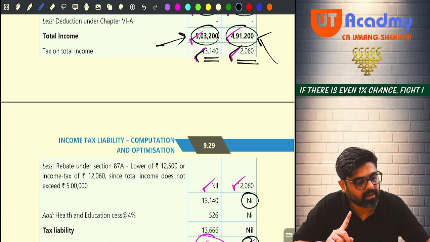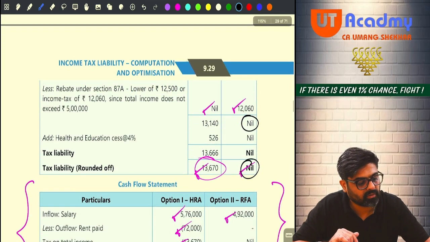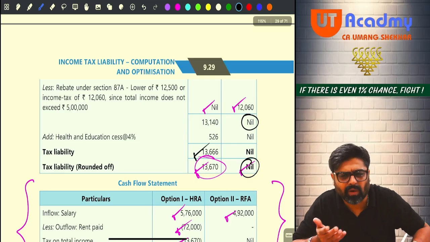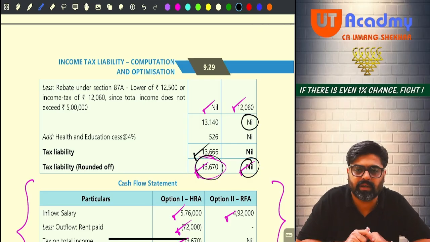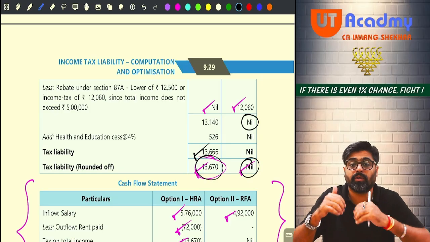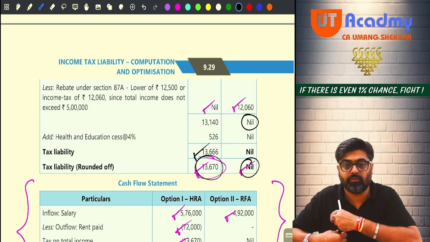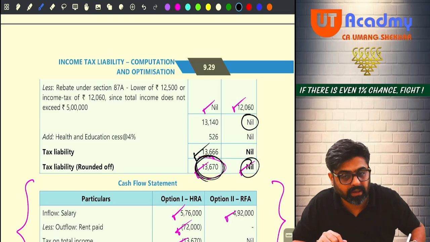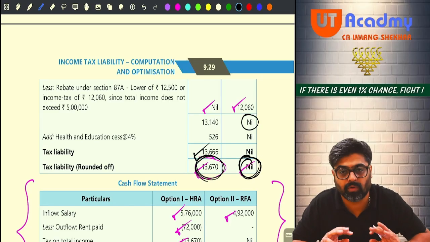Okay, 525.6. If you add that, you are going to get 13,666. Yes or no? And if you round it off, it will be 13,670. Now please pay attention. In the first option, your final tax which will go from your pocket will be 13,670, and in the second option there is no tax amount going from your pocket.